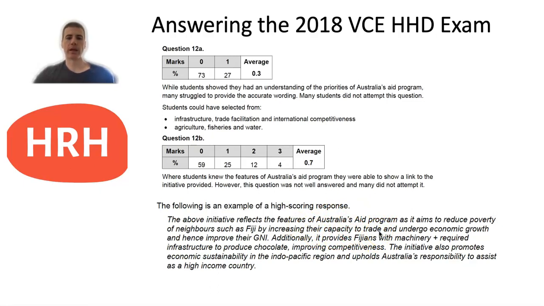Okay, it mentioned in the case study countries such as Japan, which would obviously contribute to the economic growth of Fiji, and also mentioned that it was increasing their ability to be economically sustainable, because through that increase in growth of income for the farmers, that would obviously then mean that they've got an ongoing source of income. So you'll see this high scoring response linked into poverty as well as economic sustainability, and how the Australian aid program is trying to contribute to those things, which are a couple of features of that program.